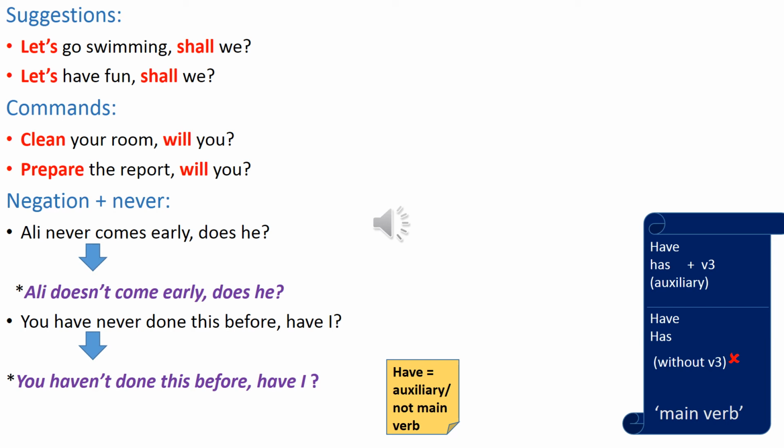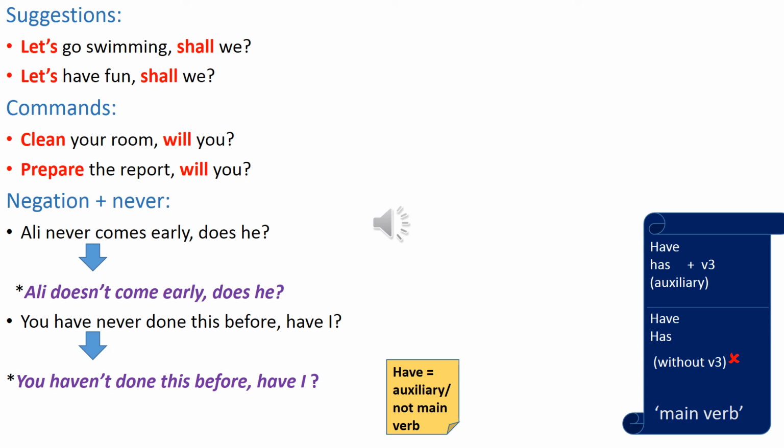Ali never comes early. This statement is negative. We have negation, we have "never." Ali never comes early is equal to Ali doesn't come early. And this statement is negative, so the question tag has to be positive.